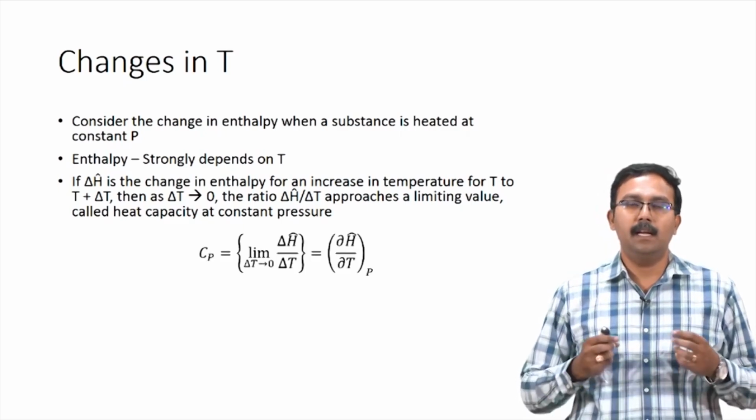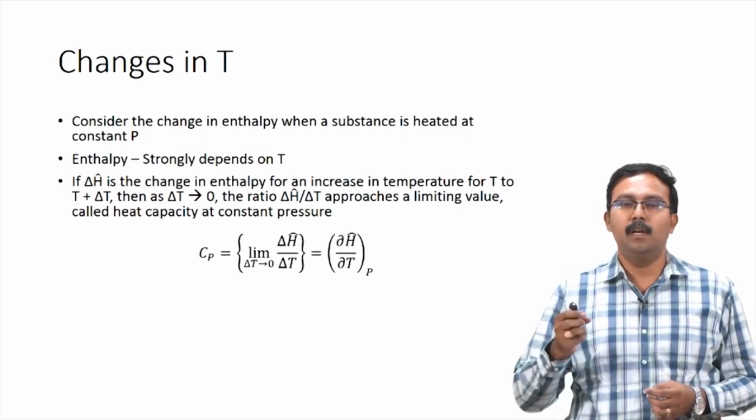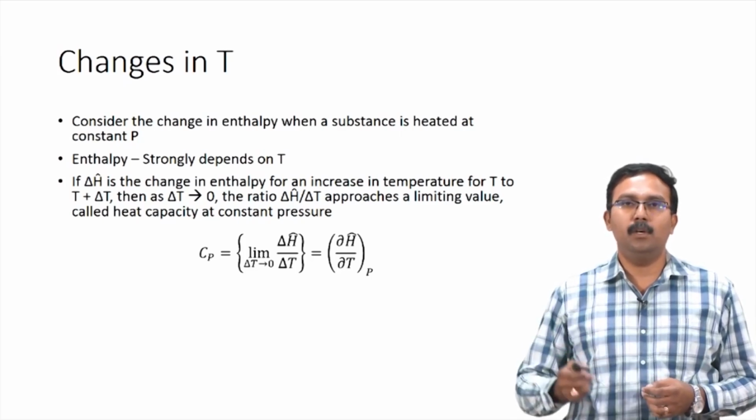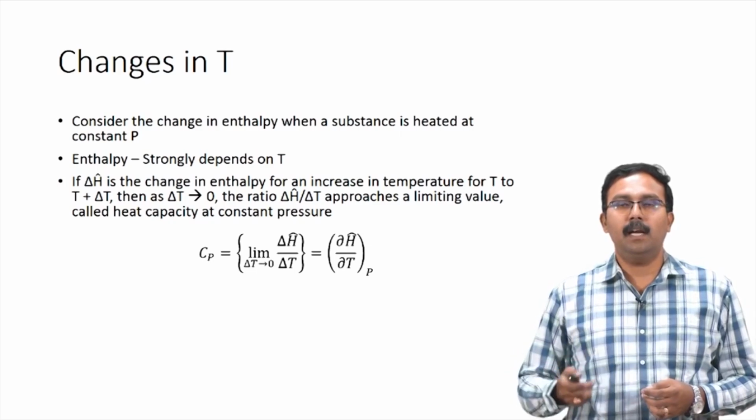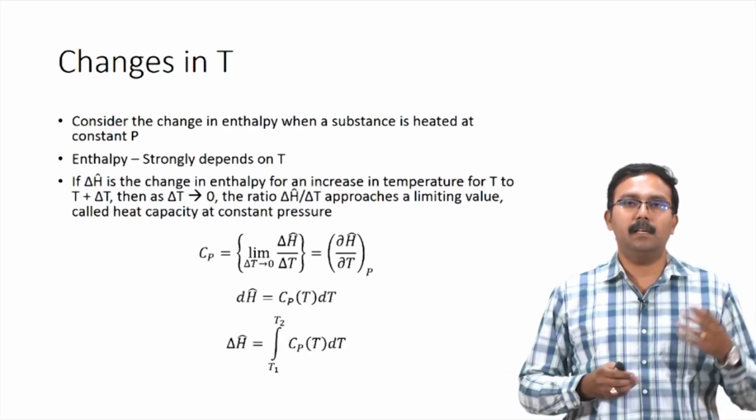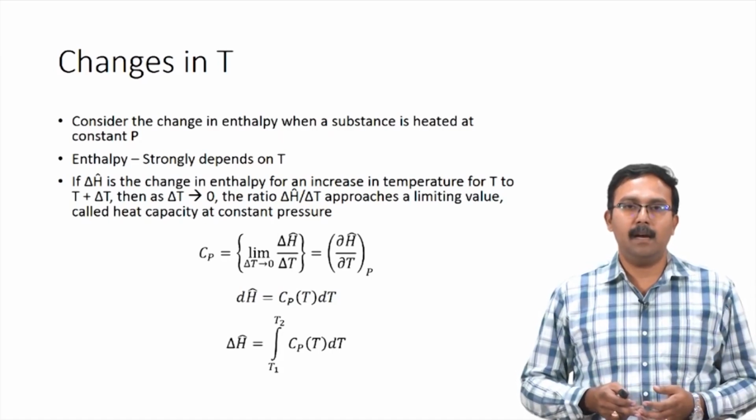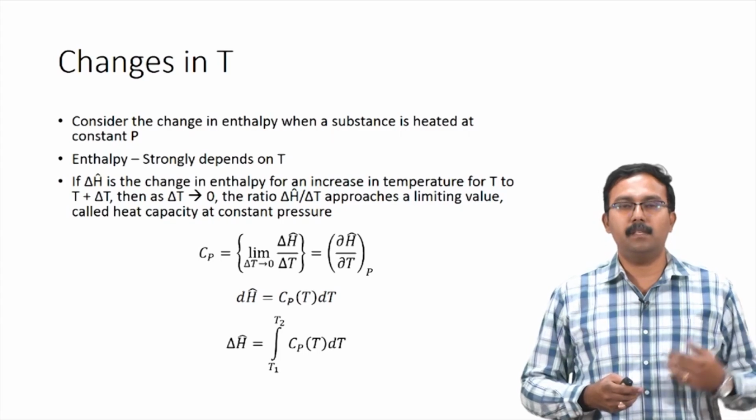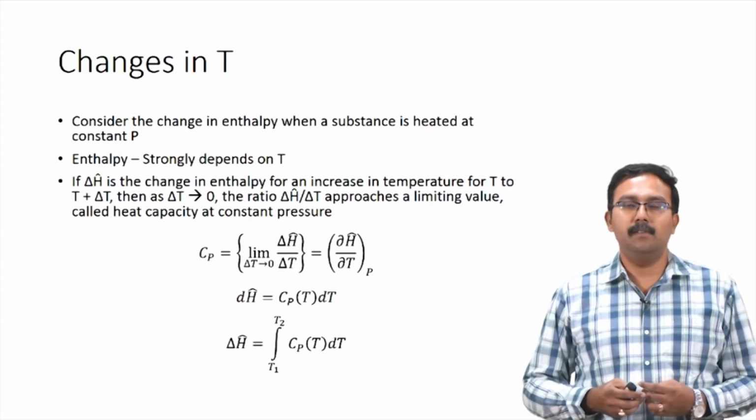Cp is given as limit delta T tends to 0 of delta H cap divided by delta T, which equals partial H cap partial T at constant pressure. From here we can calculate the value of delta H cap as the integral of Cp dT. Cp again is a function of temperature, just like we had for CV.